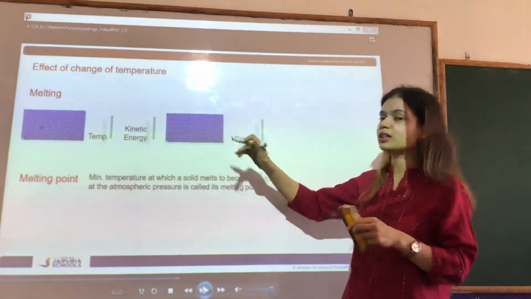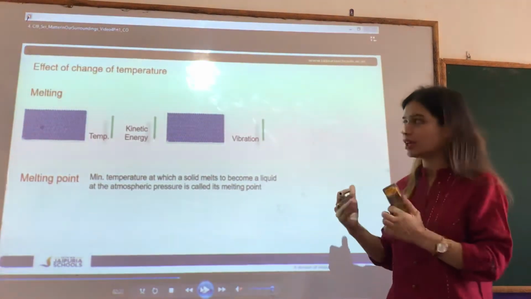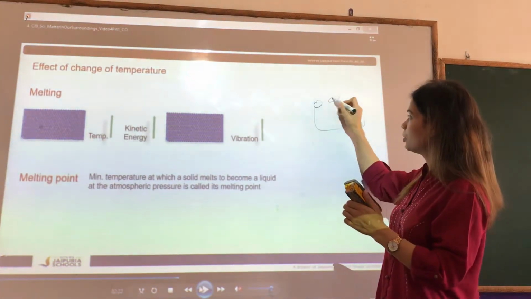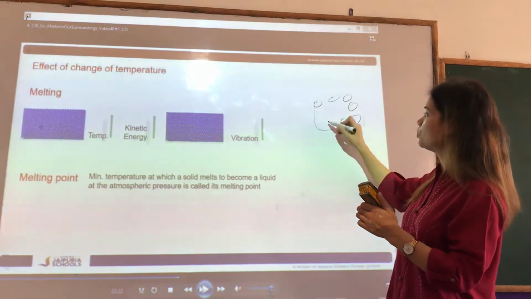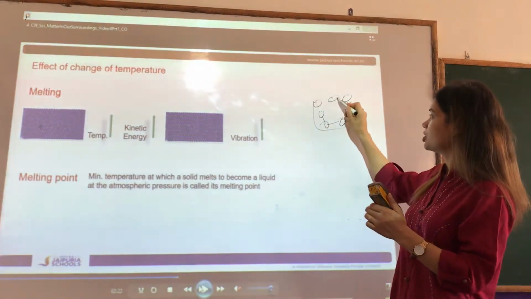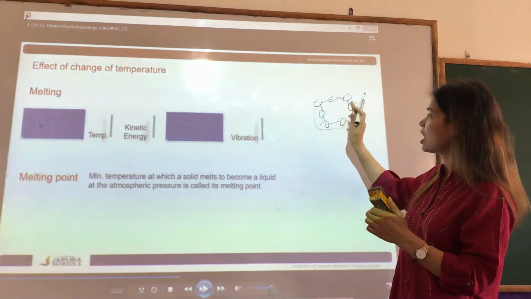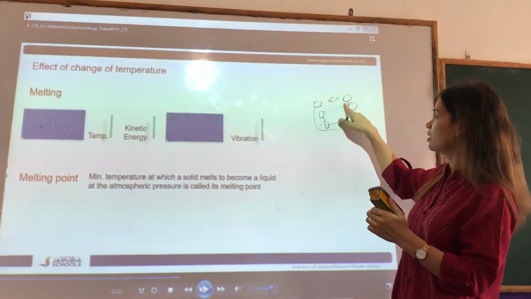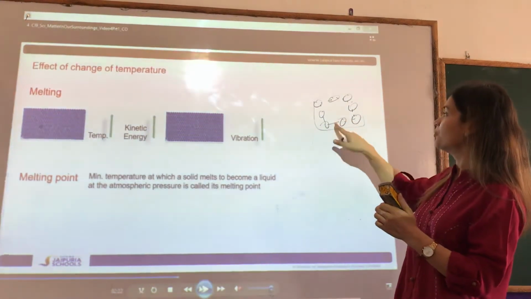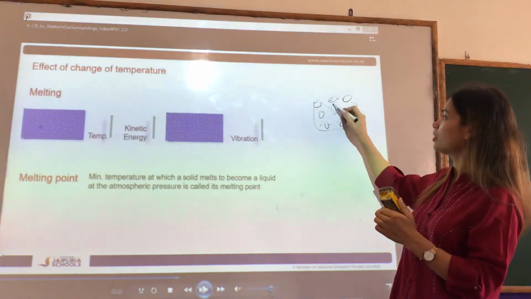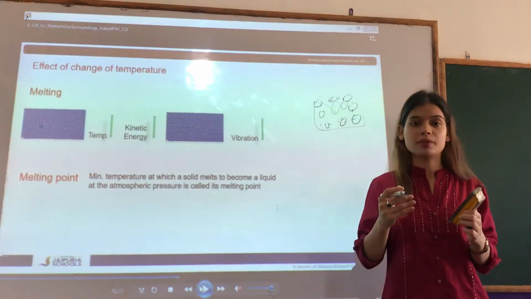So the solid particles will start vibrating, and due to that vibration, they will start moving from one place to another, and there is this force which is binding them together. When they start moving very rapidly, this force will weaken. This force will start breaking, and the solid will no longer be able to attain its shape. Are you getting it?